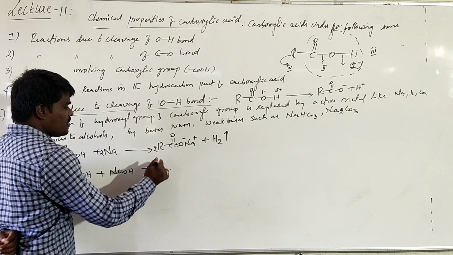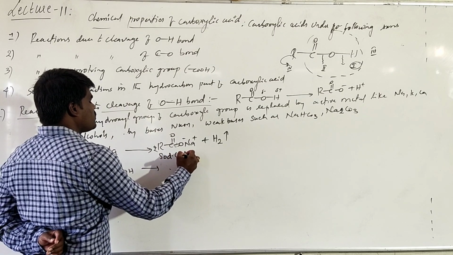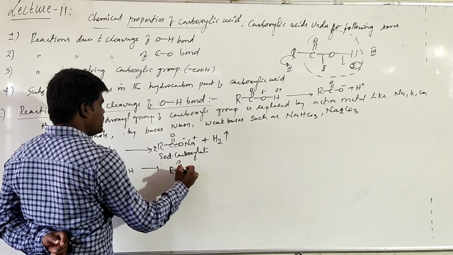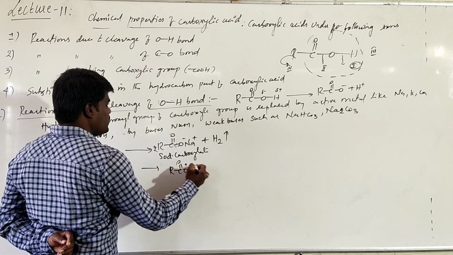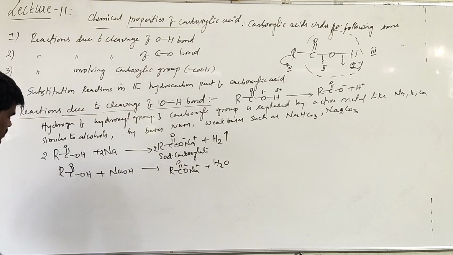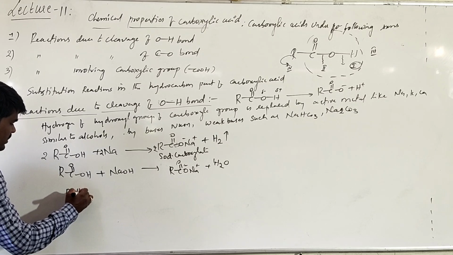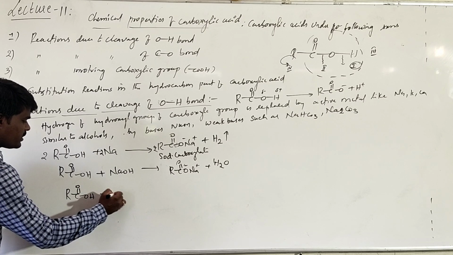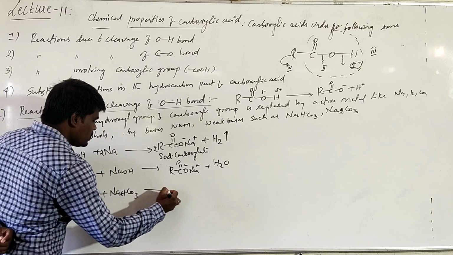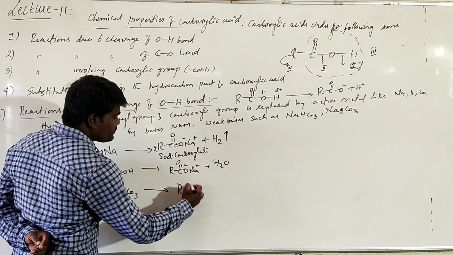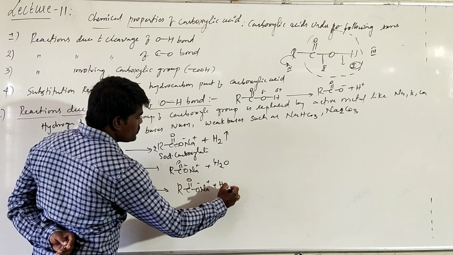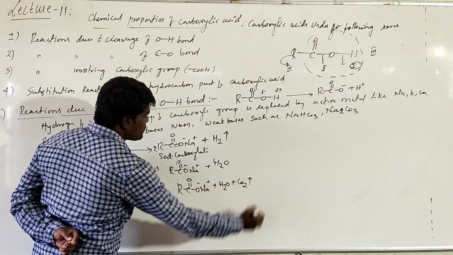This we call sodium carboxylate. Here also you will get the sodium carboxylate, but along with the formation of water. Suppose you are treating with sodium hydrogen carbonate, or sodium bicarbonate, okay, right, it will form the corresponding sodium carboxylate plus H2O plus, it will also liberate carbon dioxide gas.